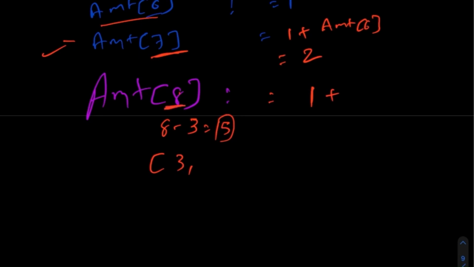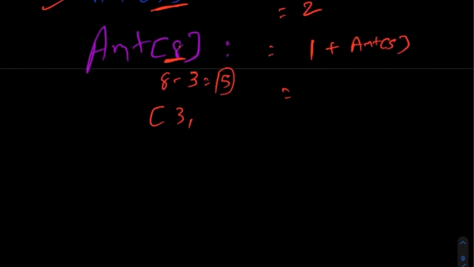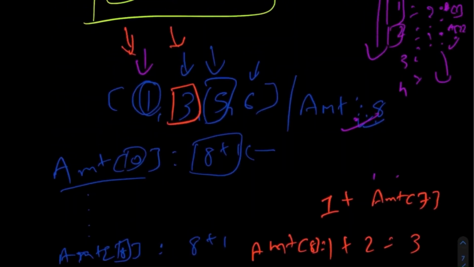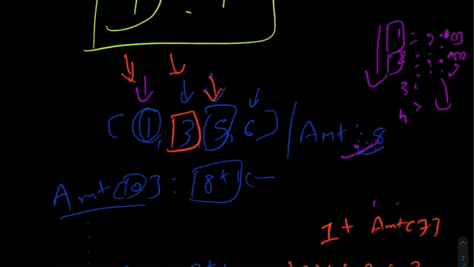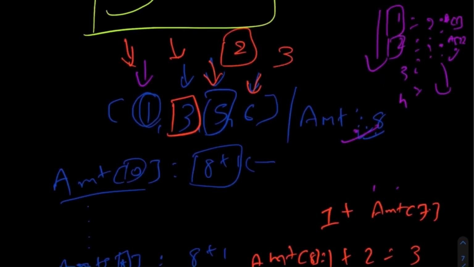So if we do 1 plus amount of 5, what is the answer? The amount of 5 is already calculated over here as 1. So we'll simply use that value, and we'll do 1 plus 1 equals 2. And we will carry on with our computation with this value 5. Again, we will find the answer 2 because we'll do 5 plus 3. And when we get to value 6, we will again find the answer to generate the amount 8 as 3, because we'll do 6 plus amount of 2.